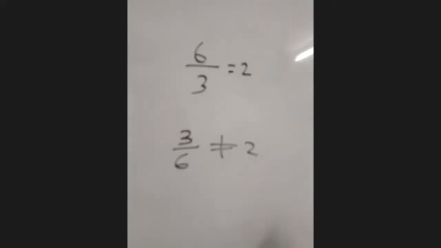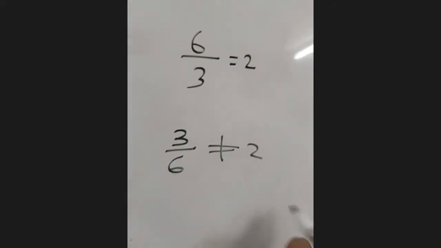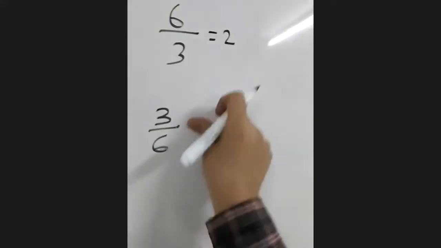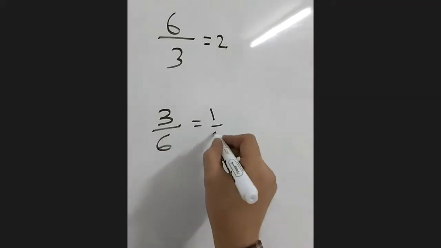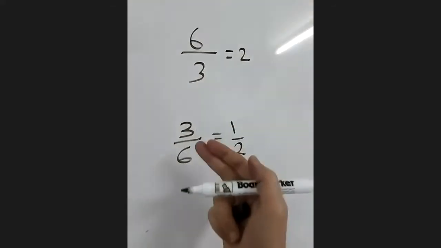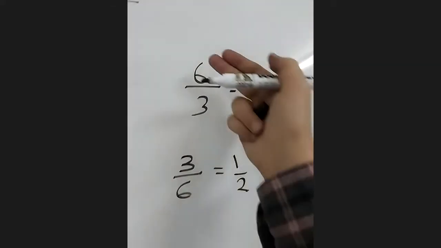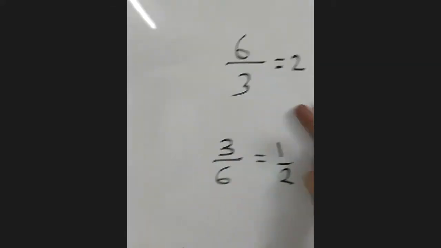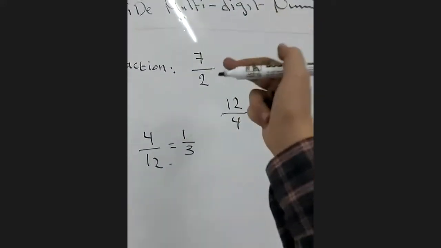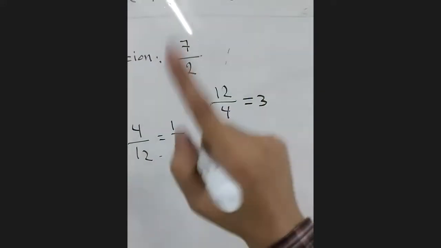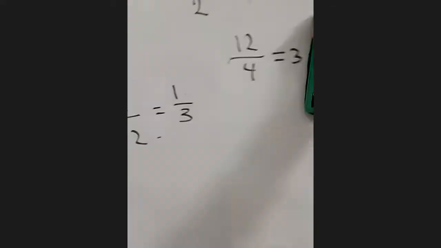How come? So 3 over 6, it's not 2. You can simplify it. Divide by 3, divide by 3, this will be half. So 3 divided by 6 is half. But 6 divided by 3 is 2. This is the way of the fraction. So the fraction is division. Up divided by down, not down divided by up. This is the first note.